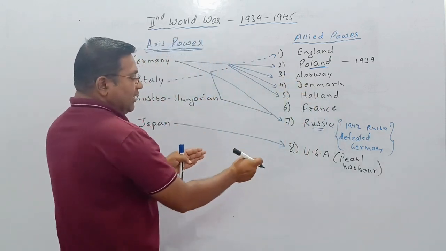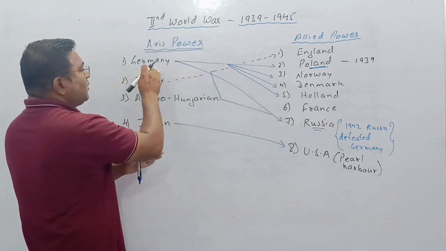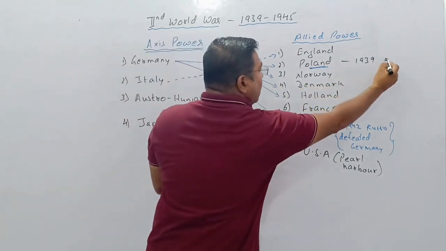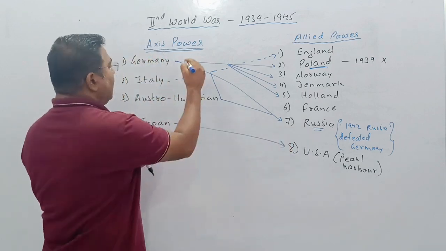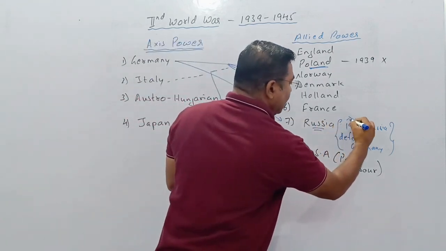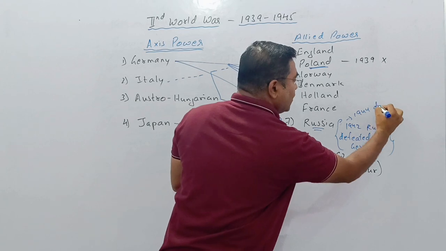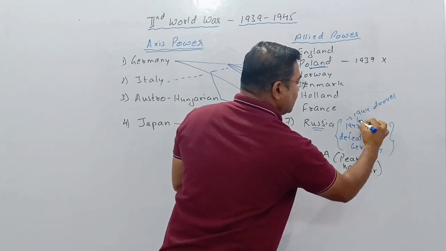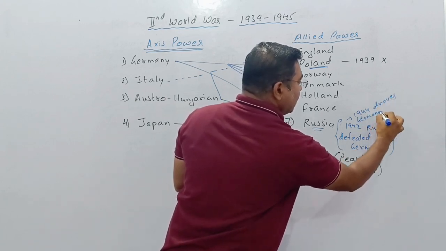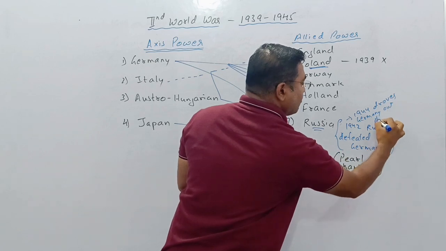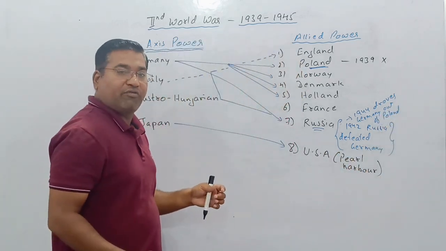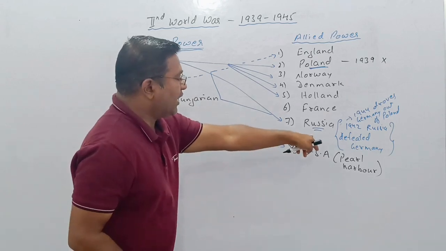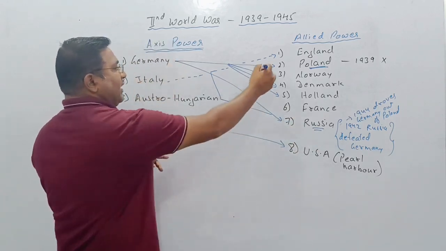Coming up to 1944, Russia throws Germany out of which place? Out of Poland. Who? Russia, in 1944, drives Germany out of Poland. To whom? To the Germans.